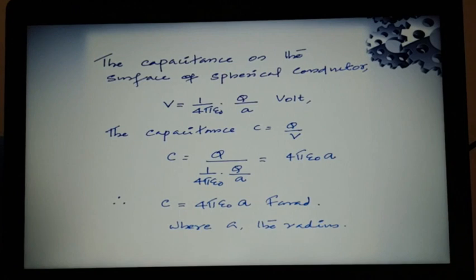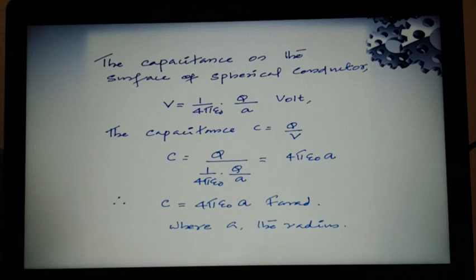Actually this is the potential due to a charge Q at a distance A. I already told you, even though it's a spherical shell, you can consider it as a point charge. So the potential due to plus Q charge at a distance A is V equal to 1 by 4 pi epsilon 0 Q by A. Remember, A is the radius of the shell, so the point lies on the surface of the shell.